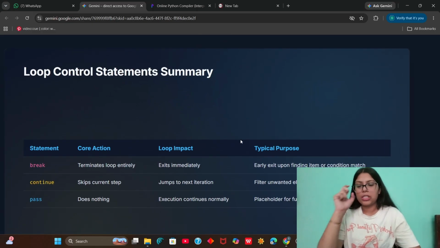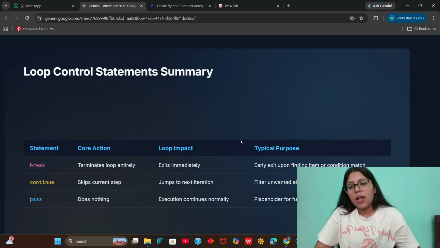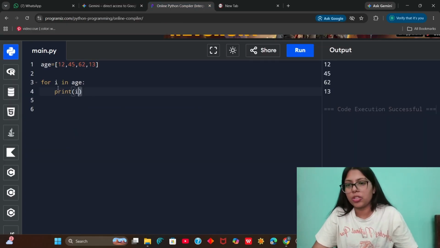So, loop control statement summary. We learned 3 statements here: break, continue, and pass. The function of break is to terminate the loop entirely and exit the loop. The typical purpose is to exit upon finding an item or a condition match. Let's imagine you are iterating over a list and you have to find if we get 3 or not. So we are iterating over a list. Wait, let me show you the execution. Yeah, we have a list here.